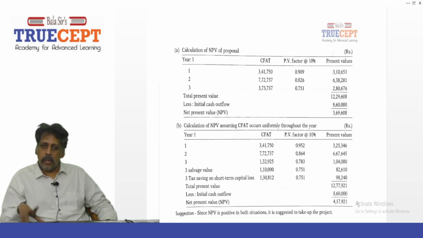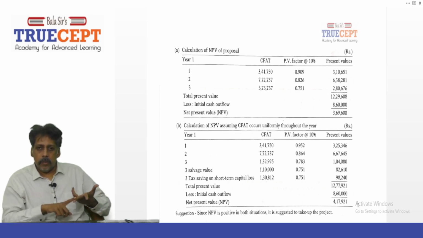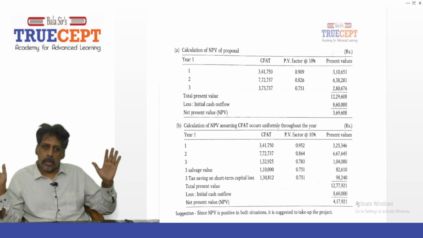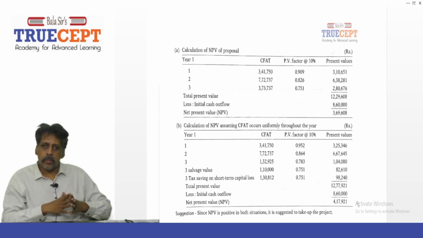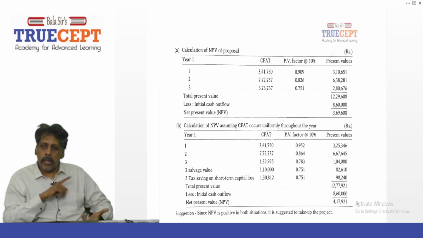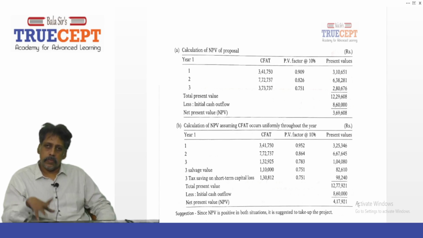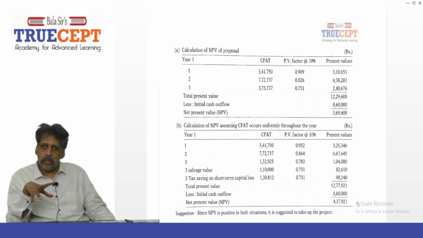Now how much do you get? 1,10,000 into 0.751 and 1,30,812 into 0.751 give 82,610 and 98,240. Then add up all the cash inflows' present values: 12,77,921. Minus the initial outlay of 8,60,000. So the net present value is 4,17,912, positive. It is still positive, right?